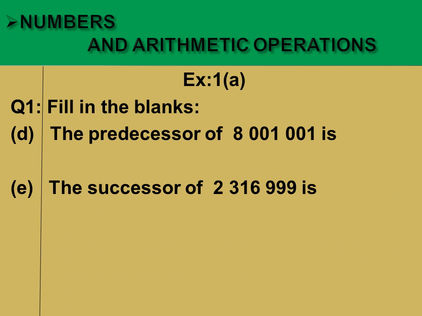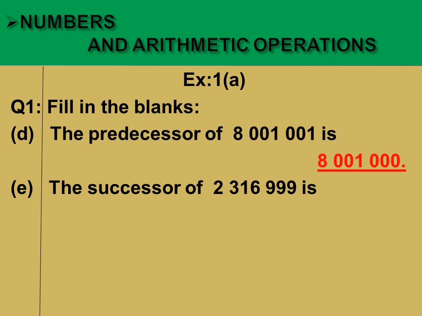Now dear students, in part D, the statement is that the predecessor of the given number is. Dear students, you are familiar with predecessor. In predecessor, we will just subtract 1 from the ones digit. So after subtracting 1 from the ones digit, that is from 1, we will get the answer like this. This will be our required answer.